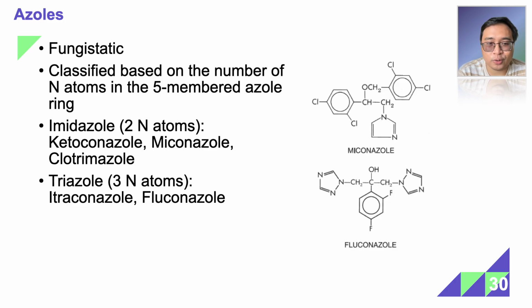That's why it's an imidazole. Other imidazoles include ketoconazole, miconazole, and clotrimazole. In contrast, triazoles have three nitrogen atoms, and these include itraconazole and fluconazole. And if you look closely at the structure of fluconazole here, sa lower part, no, on the right, it is substituted with fluorides.